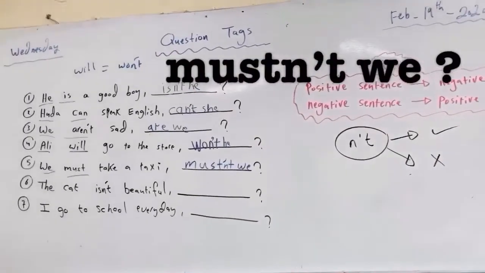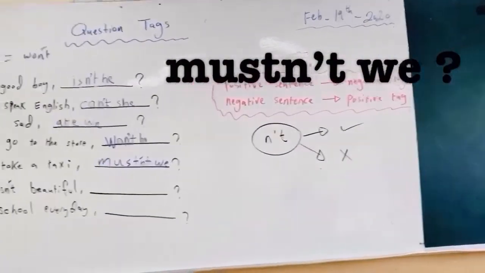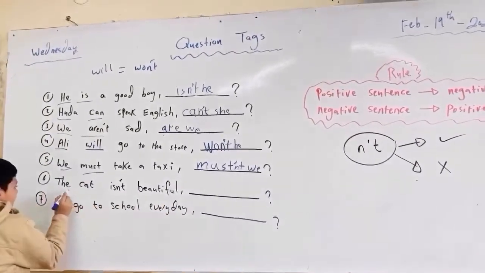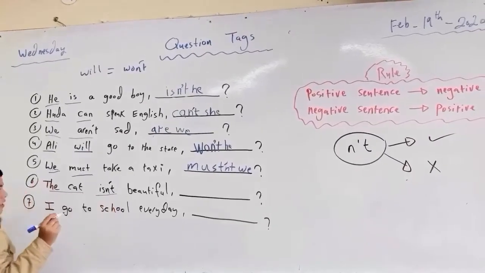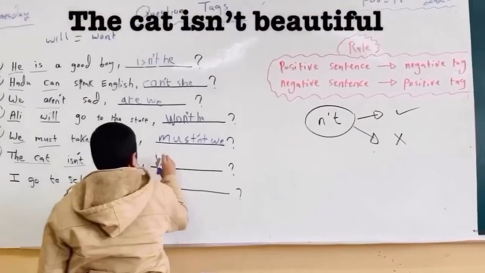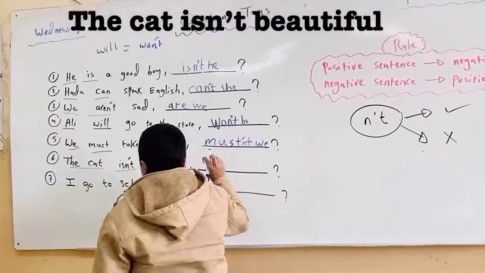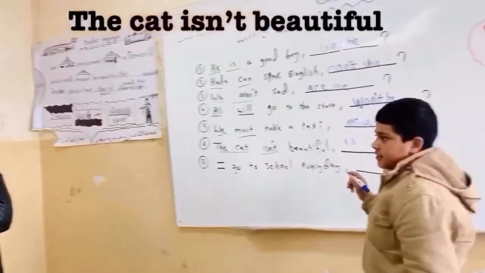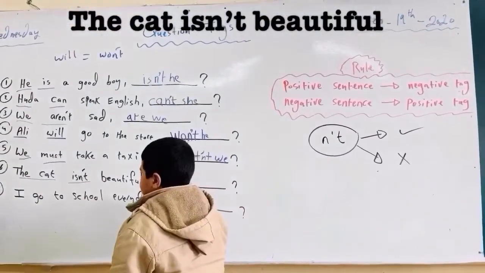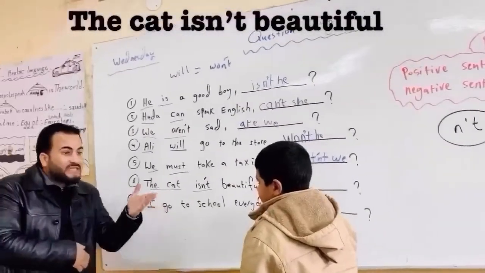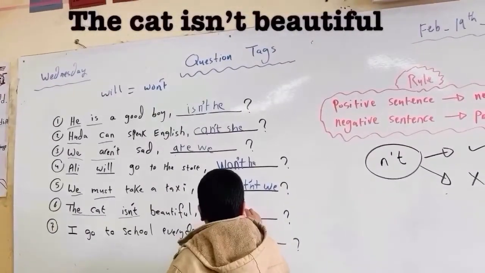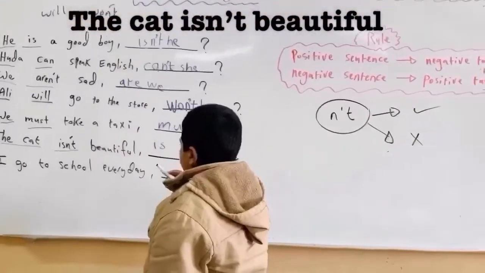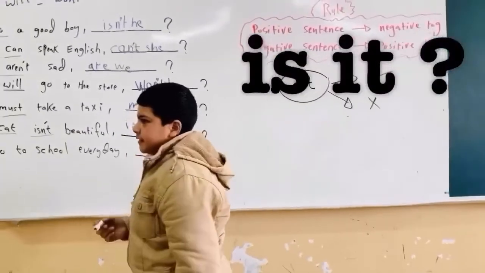Yes, Hamad, come here. Yes. We have the cat and isn't. What about the cat? What is the suitable pronoun here? What can we put instead of writing cat? It. Very nice. Yes, good boy. So, the cat is beautiful. Is it? Is it? Very nice.